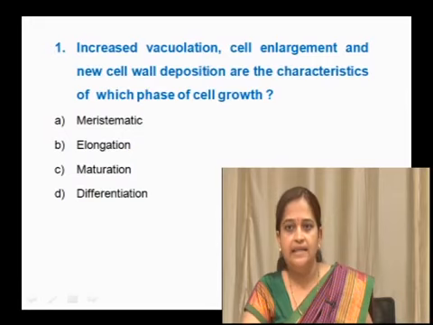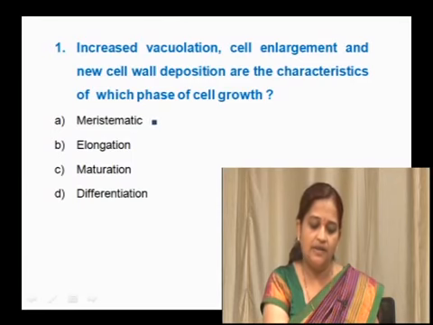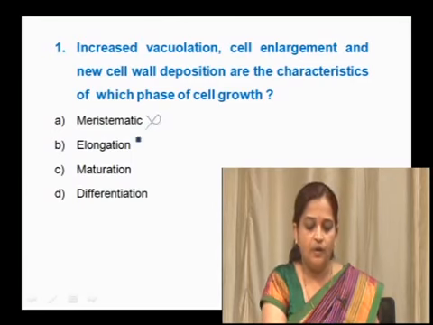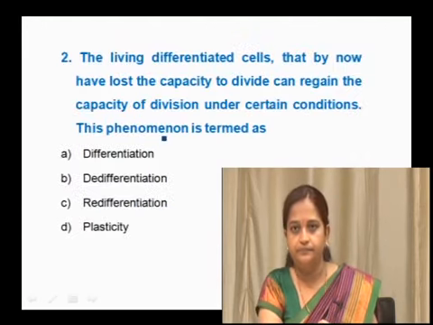Increased vacuolation, cell enlargement and new cell wall deposition do not take place in the meristematic phase because those are continuously dividing cells. So this is not the correct option, and not during maturation, where complete growth has happened at this stage in the cell. Note that differentiated means they are already performing a particular function. So this phase is the elongation phase.